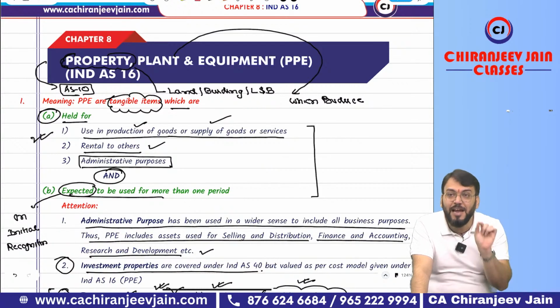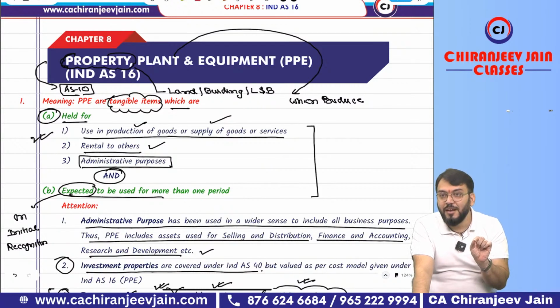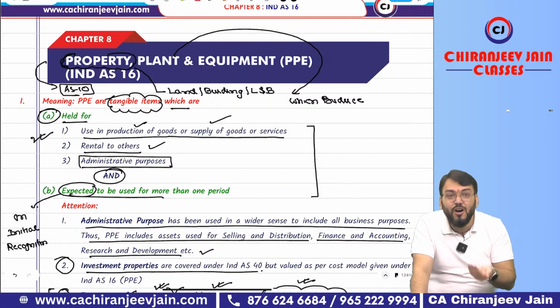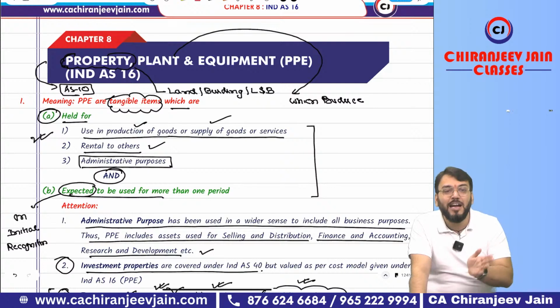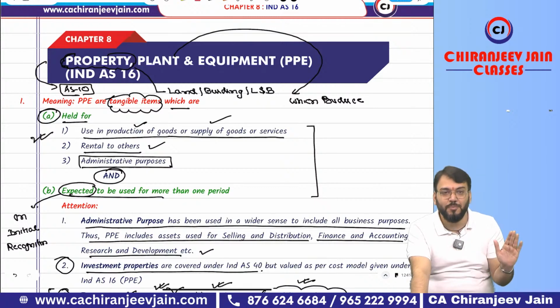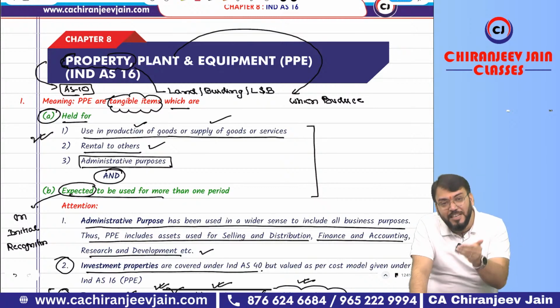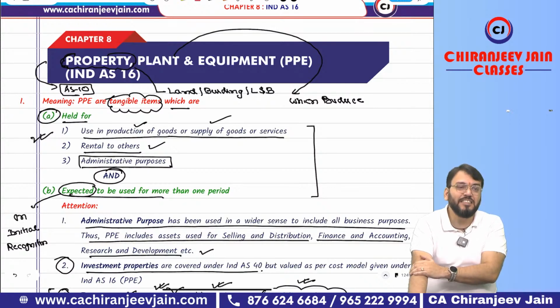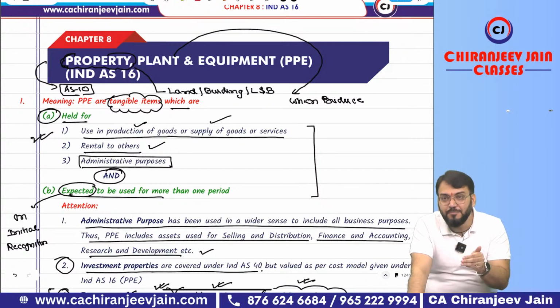PP are tangible items held for production of goods or supply of goods or services, or for rental to others, or for admin purposes, and which are expected to be used for more than one period. Definition is over. Now once the definition is satisfied, Ind AS 16 says that the tangible item must also meet recognition criteria.